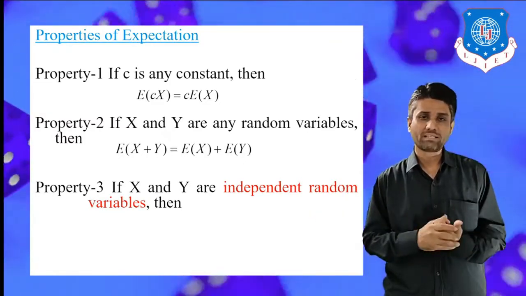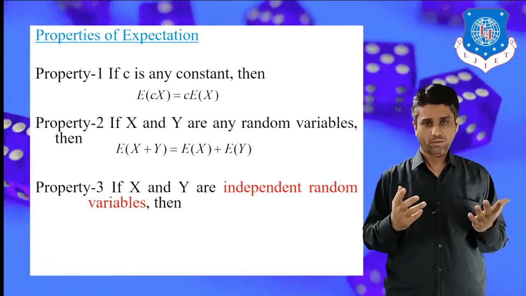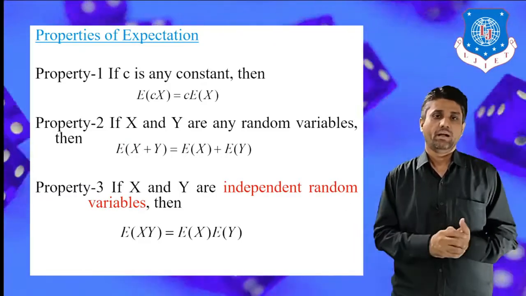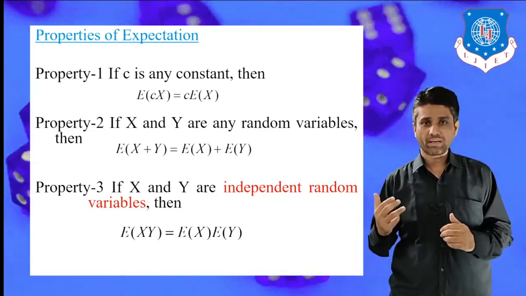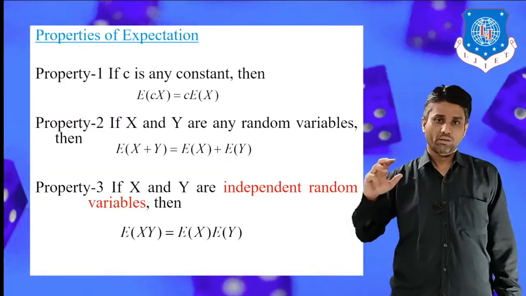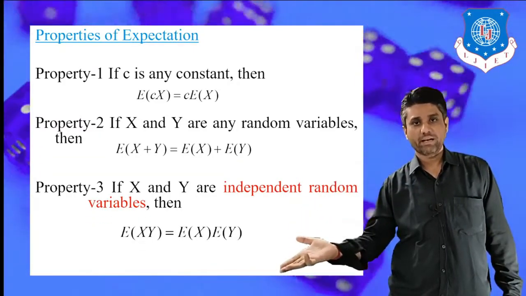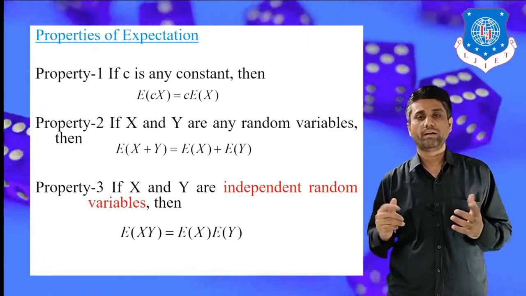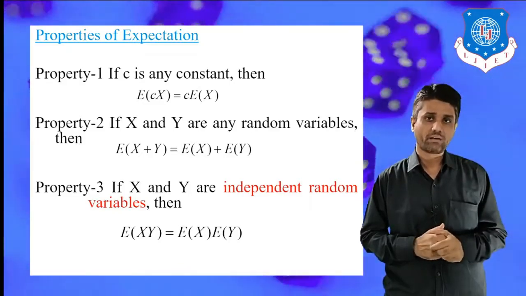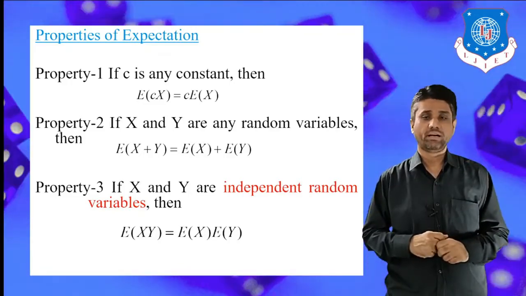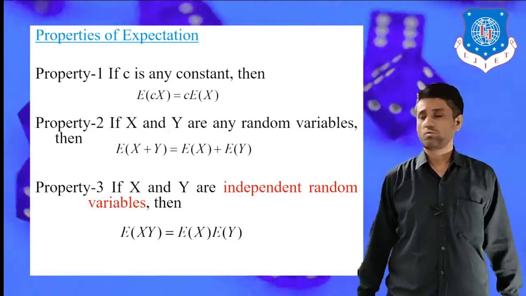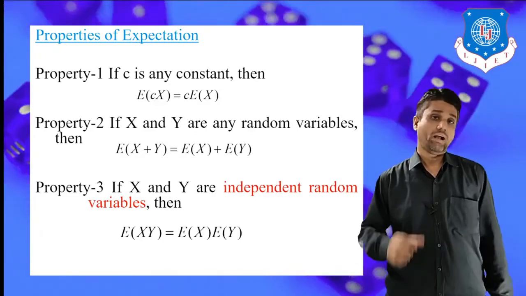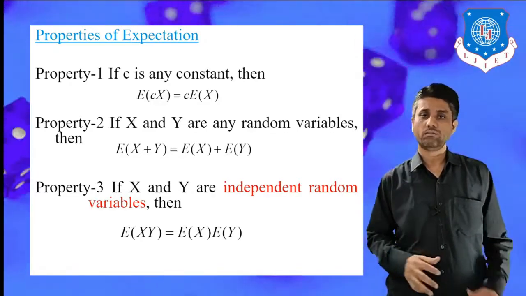Precisely, an independent random variable is one where, when we perform an experiment repeatedly, the outcome of the first experiment does not affect the outcome of the second experiment. So when X and Y satisfy this condition, the third property is that expectation of X into Y is the same as expectation of X into expectation of Y.